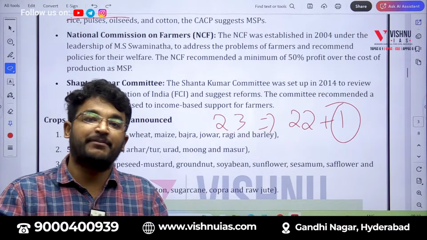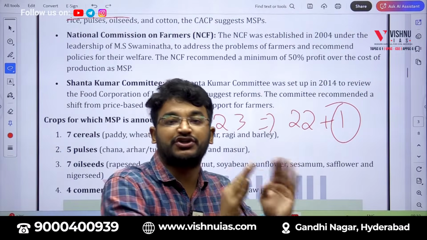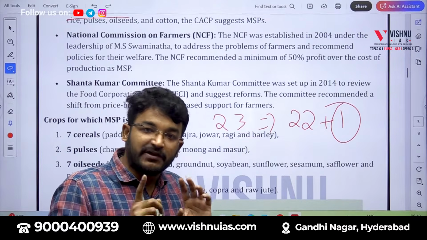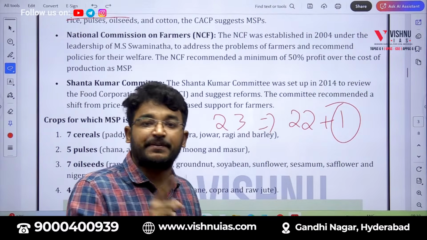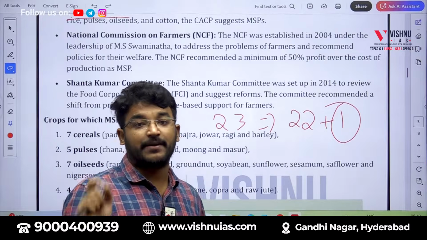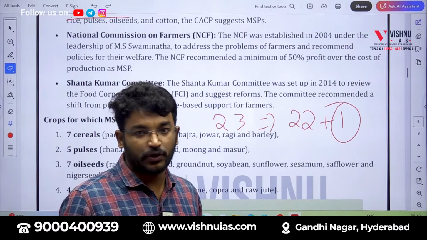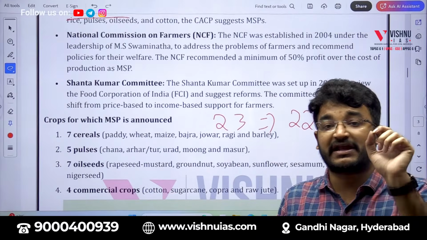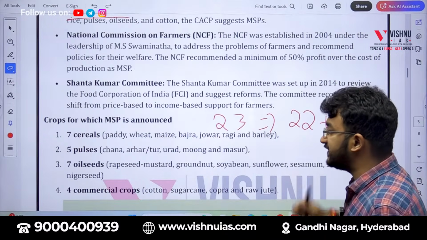The name of MSP for a specific crop called sugarcane is Fair and Remunerative Price. No other difference. It will also be recommended by CACP, and it will also be announced by the Cabinet Committee on Economic Affairs only. Okay. So essentially, CACP will be recommending MSP for 23 crops.